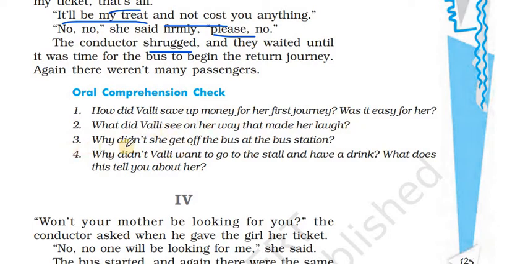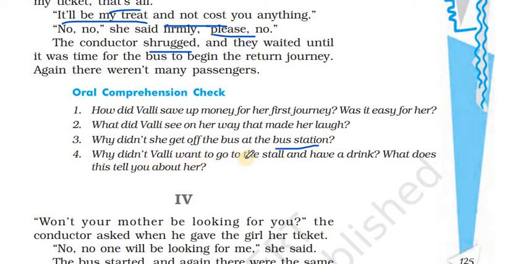Third question. Why didn't she get off the bus at the bus station? So why didn't she get off? Her plan previously was to go in the bus to the town, sit there, again pay the return ticket and come back. So that was her plan and she stuck to the plan. And she was scared also to venture out because that was not in her plan. Only this she had to plan so much. And basically she was scared to go out because she was all alone and she was just an 8-year-old girl.